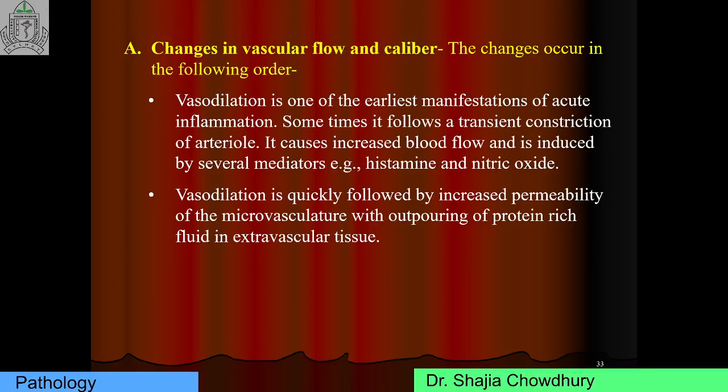Vasodilation is quickly followed by increased permeability of the microvasculature and outpouring of protein-rich fluid and inflammatory cells into the extravascular tissue. That is, the first response is vasodilation and the second response is increased vascular permeability. Both of these are vascular responses. Very important: vascular events are of two types, vasodilation first and then increased vascular permeability or vascular leakage.